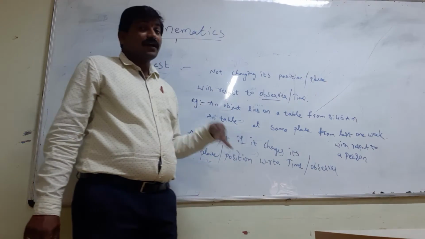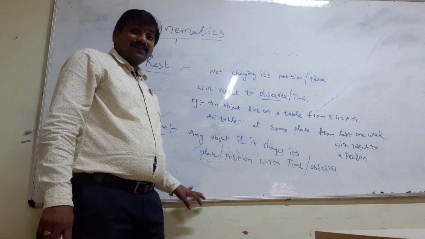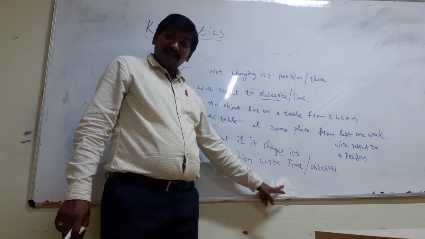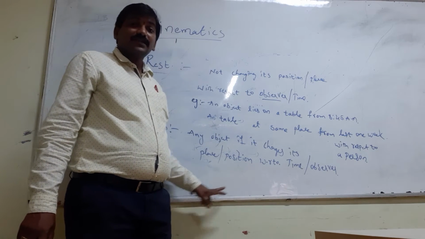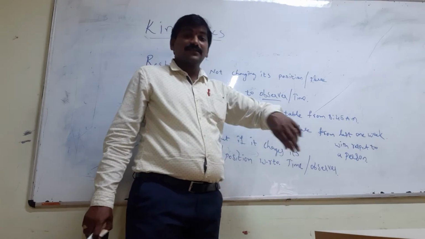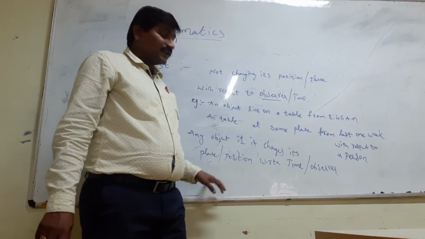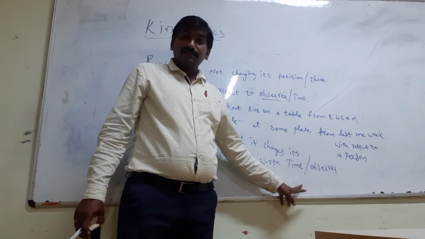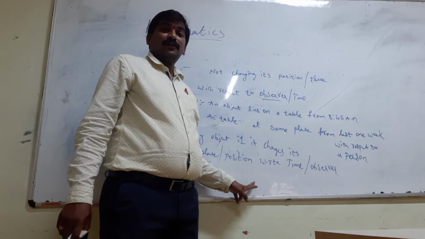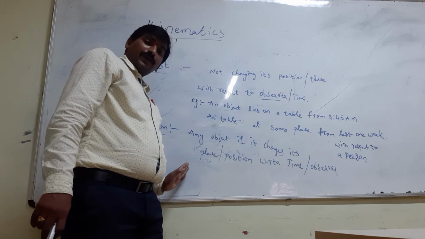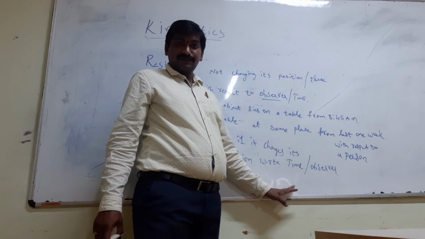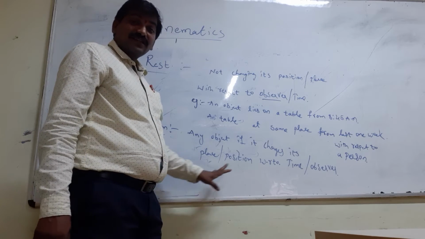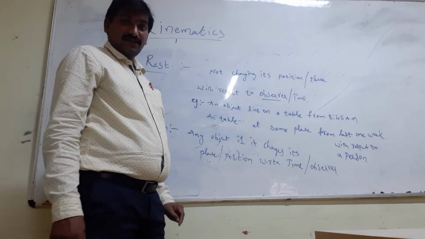It was at Hyderabad station at 8:30, and now it is at Secunderabad station, and the time is 9 a.m. Between 8:30 and 9, it has changed its position or place, meaning it has traveled from Hyderabad to Secunderabad station. That is the way we describe motion with respect to time.